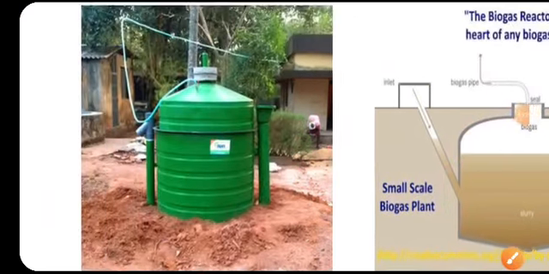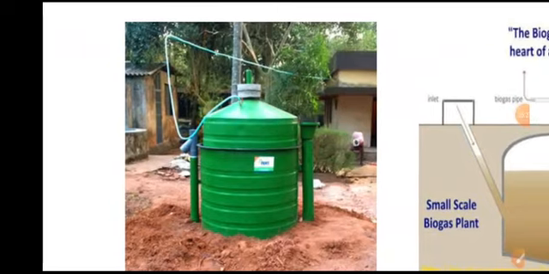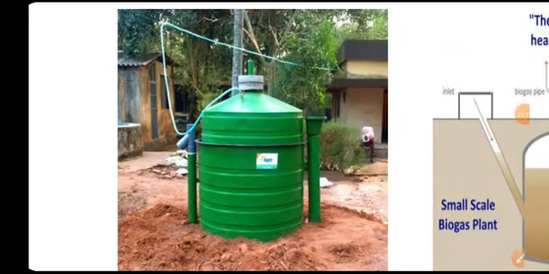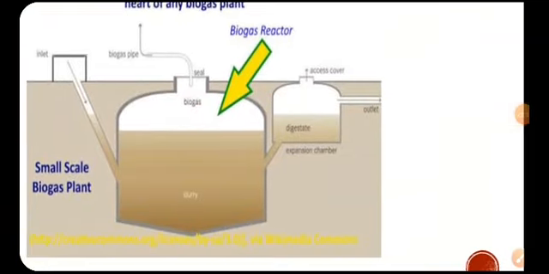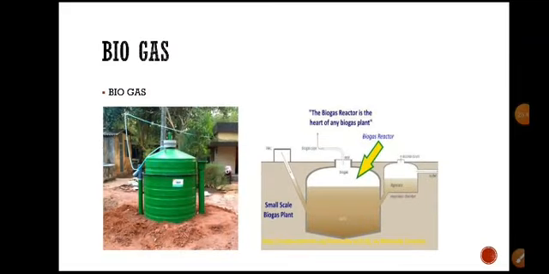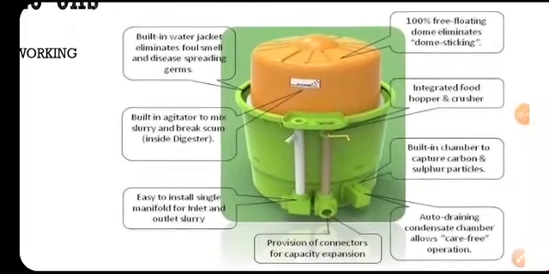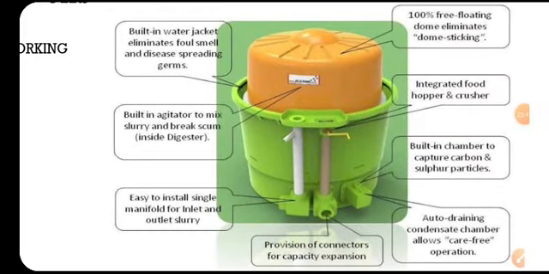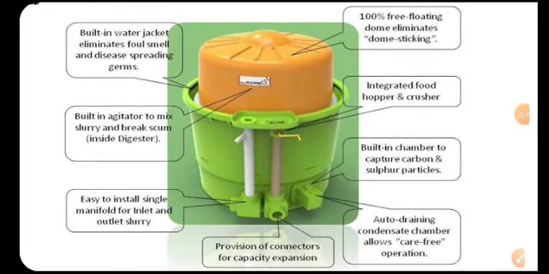So you can see this. This is a small scale power plant used in a household. You utilize it. Observe this. This is a small one. Built-in water jacket eliminates foul smell and disease spreading germs.